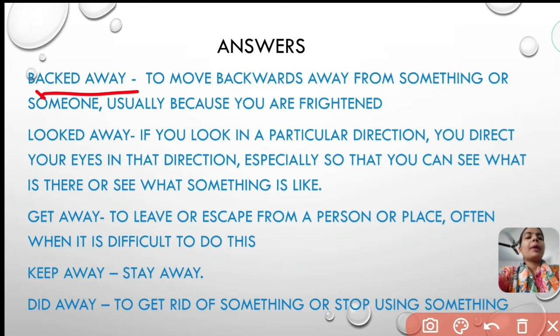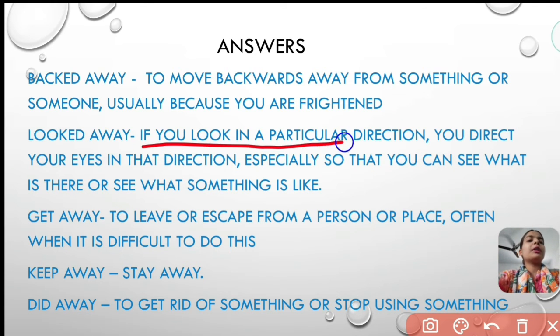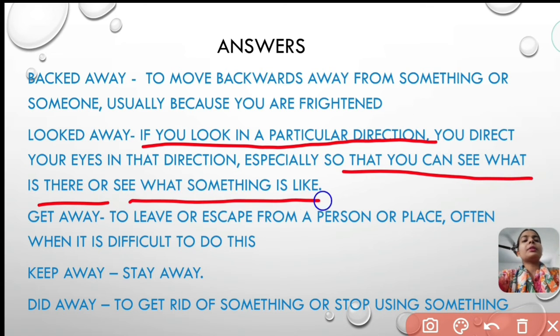Backed away means to move backward, away from something or someone, usually because you are frightened. Frightened means to get scared, or to be fearful. Looked away: if you look in a particular direction, you direct your eyes in that direction, especially so that you can see what is there or see what something is like. That is called looked away.